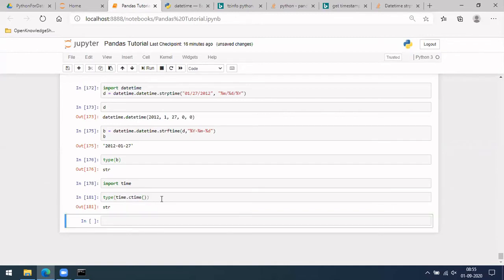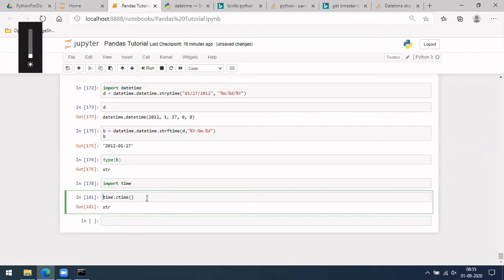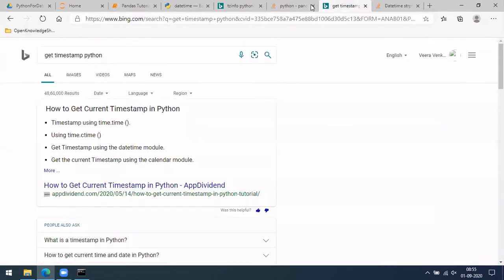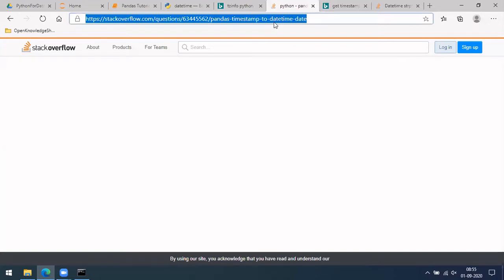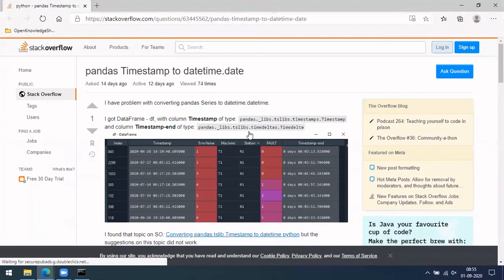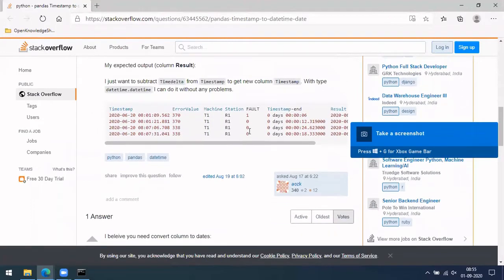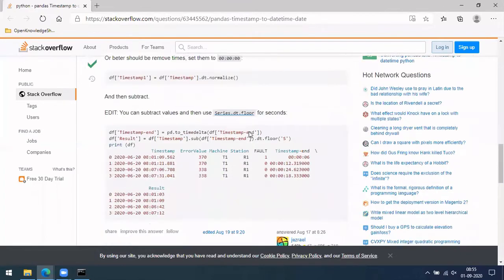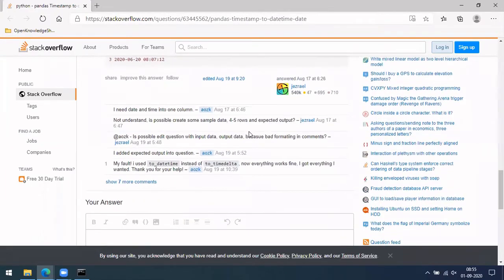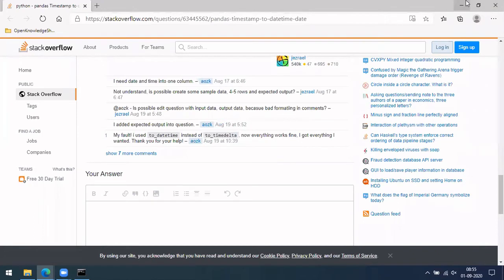So what we should be doing is convert this back to a date, and again convert back to a string, whatever we require. You have those codes here. Let me go there. Just a moment, I'll be back in 2 to 5 minutes.